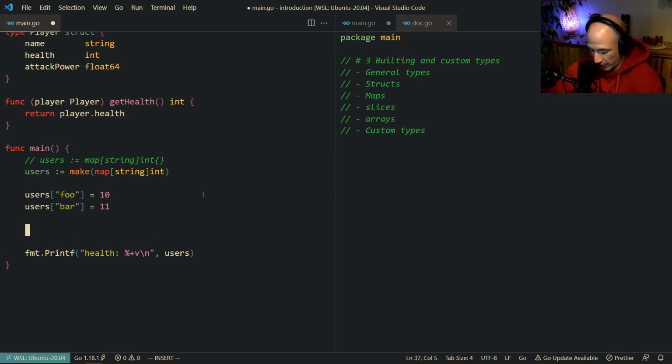How can we access a variable of a map? That's very simple. For example, my alarm is going off. Alarm is going off. Let's delete that stuff real quick.